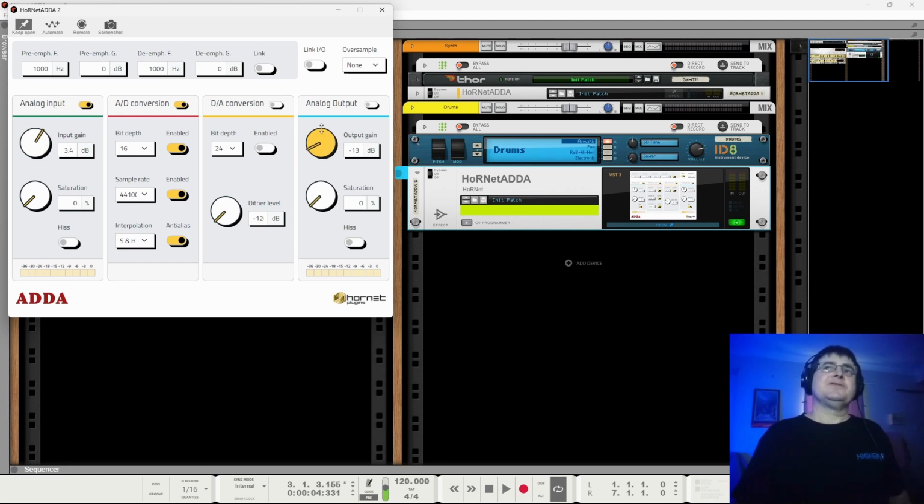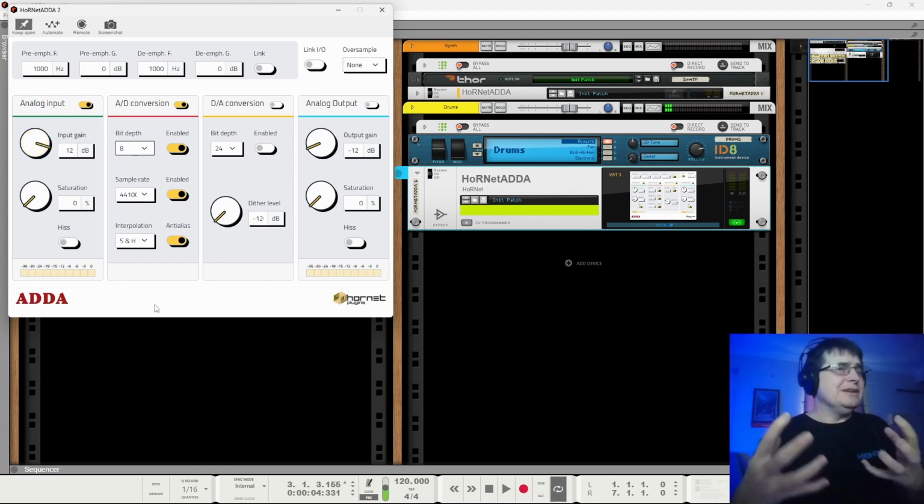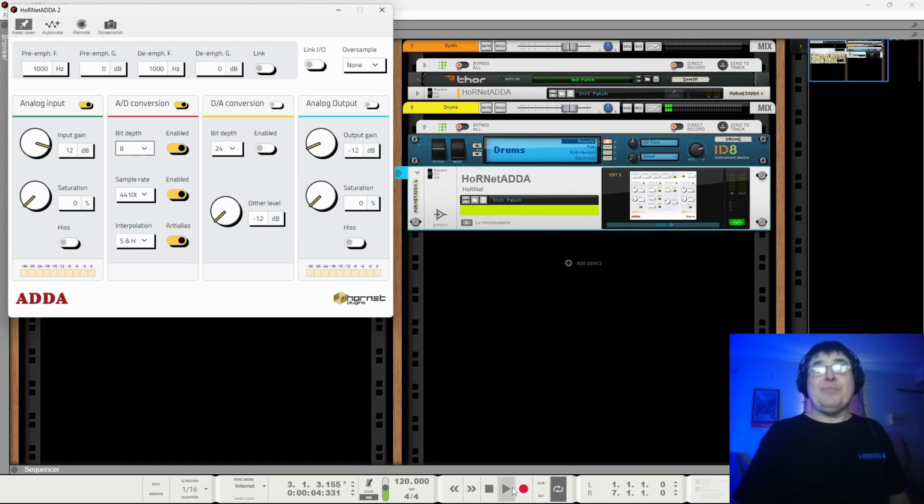And if you want that old Public Enemy kind of sound, then you go to a relatively low bit depth and you push your input gain. And that will give you the feeling that the sound is sort of good, but at the same time it's going to sound sort of bad.